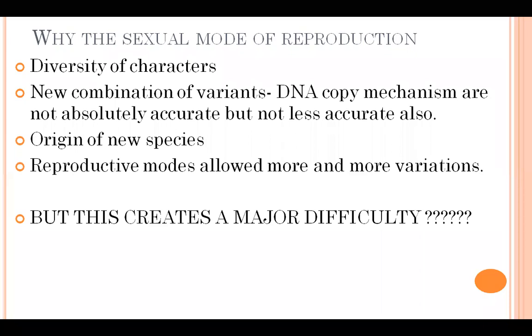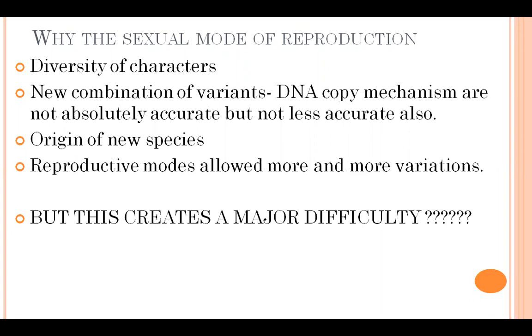So you can say that it would therefore make sense if organisms came up with reproductive modes that allowed more and more variation to be generated. So if in asexual reproduction we are getting variation from one parent, you can imagine that in sexual reproduction, when 2 parents are involved, we can have more and more variations.